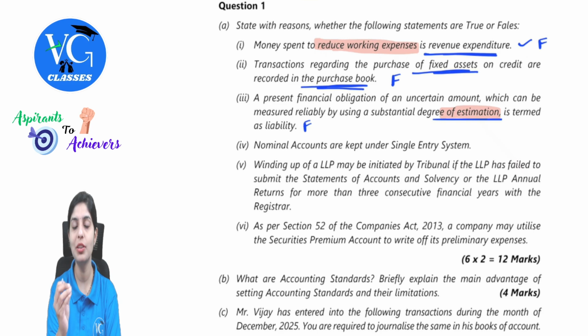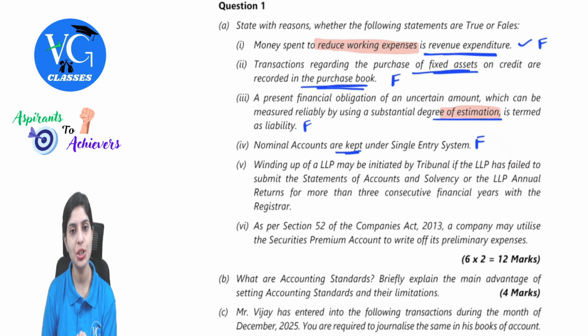Where you understood the different types of maintaining books of accounts. There, nominal accounts are kept under single entry system is not at all a correct statement. The answer for this will be false. Under single entry system, we will just find cash account or some personal accounts, and there would not be any nominal accounts maintained.